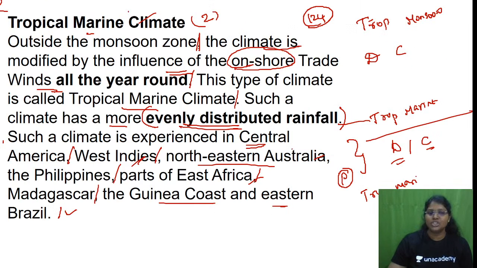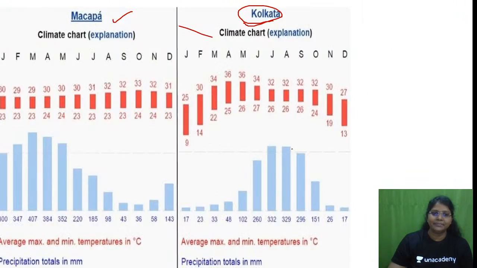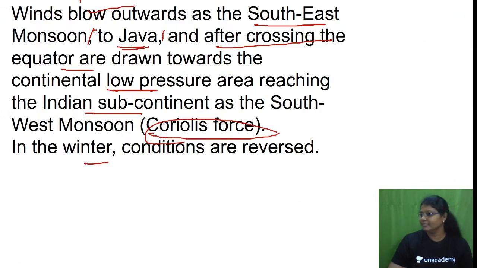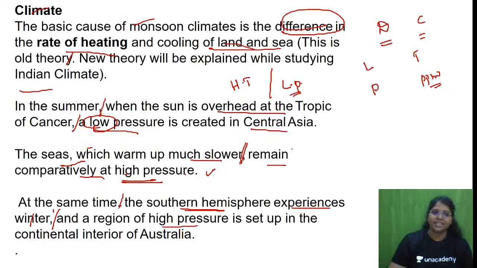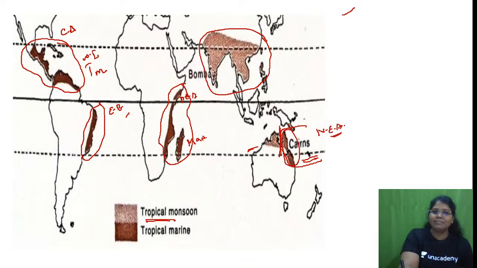Going to tropical monsoon. Look here. Tropical monsoon. Let me take the first slide. Super. Tropical monsoon. So now you know CA, WI, Eastern Brazil, parts of Eastern Africa, Madagascar, Northeast Australia. Northeast Australia is tropical marine. Philippines. I think now we can easily remember.